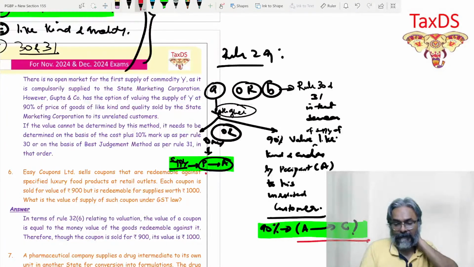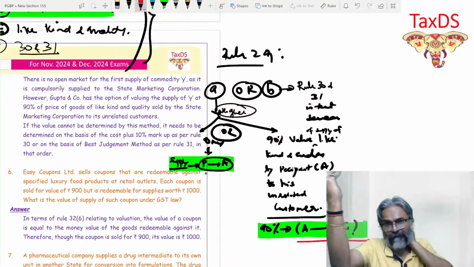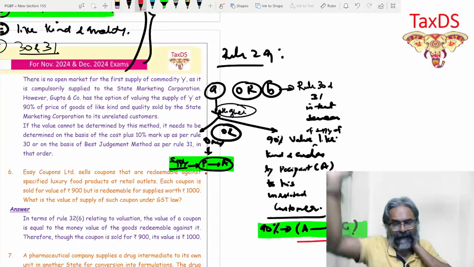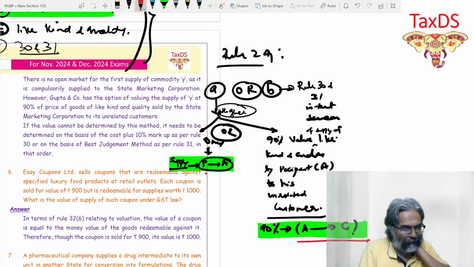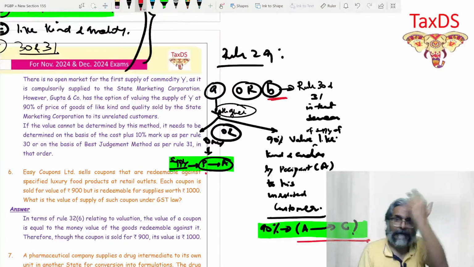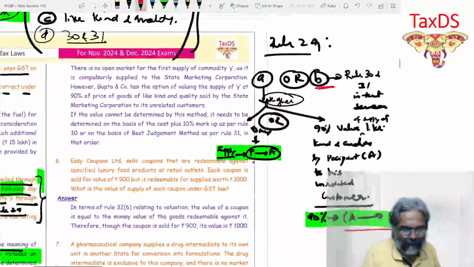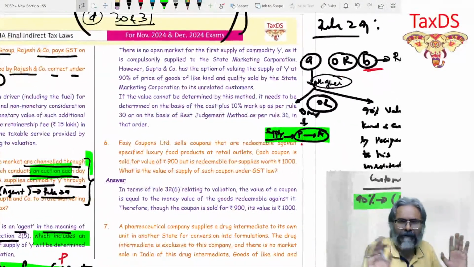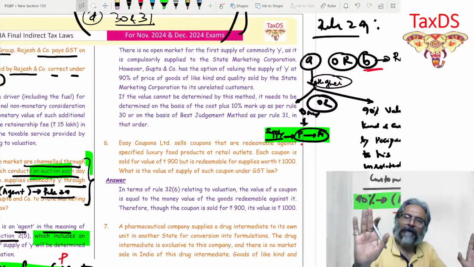That is the 90%. Whichever of the two is higher, if you have both amounts available. And last, point B: if A is not available, B says 30 and 31 in that order. Now, in this question, students, they have not given you anything.